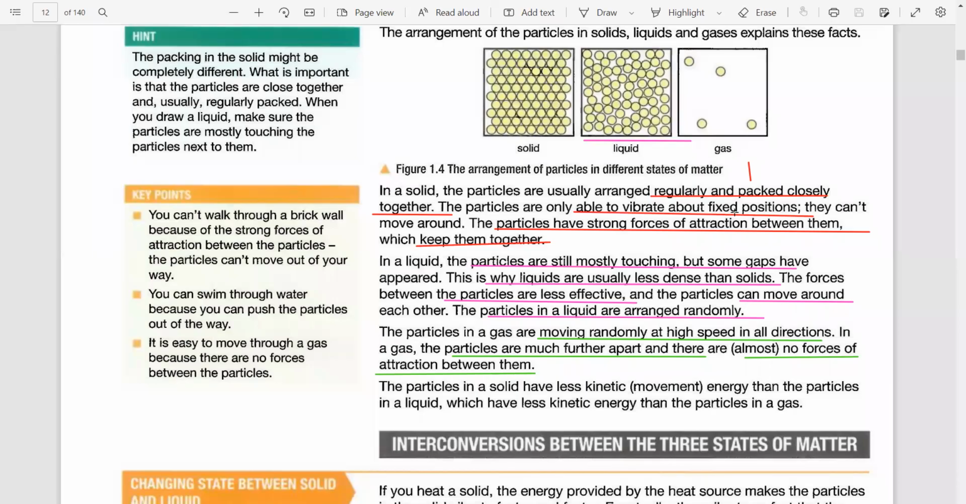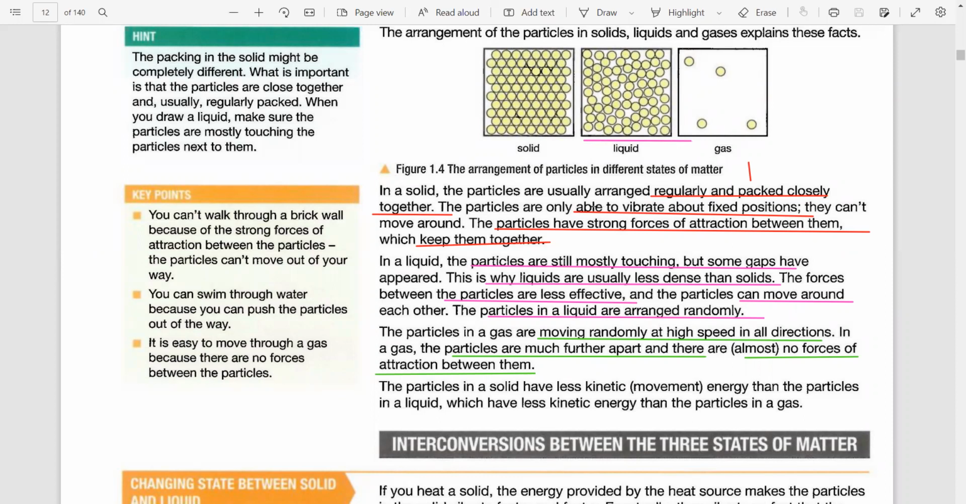Okay, so now we were studying the comparison between the properties of solids, liquids and gases. First thing was solids. In a solid, the particles are regularly arranged and tightly packed together. When they are tightly packed, they hold each other strongly. They do not let the atoms move far apart.